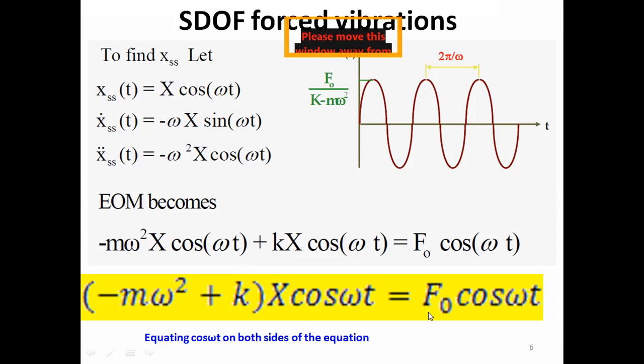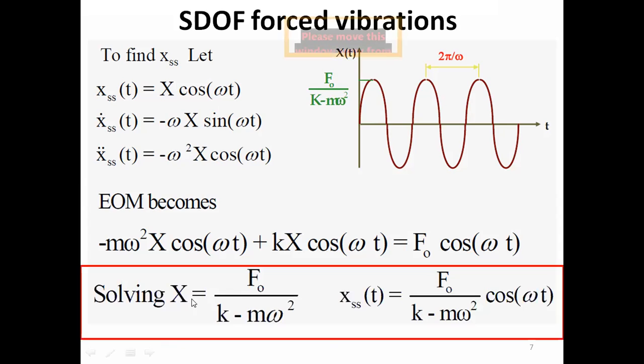This equation tells us that this quantity, which has capital X, is equal to F naught, and from there we can find capital X. If we divide by this quantity, we have capital X is equal to F naught by k minus m omega square. So this is the amplitude.